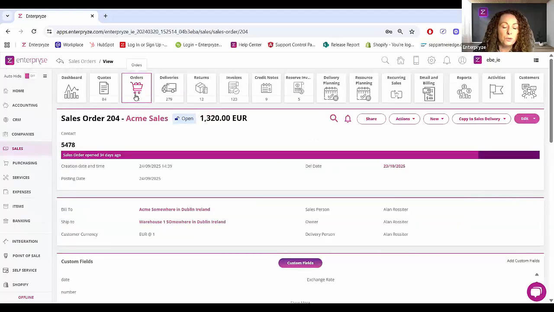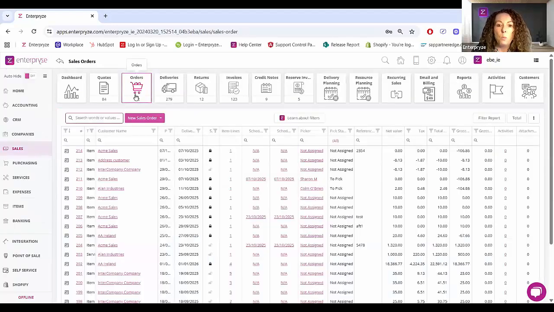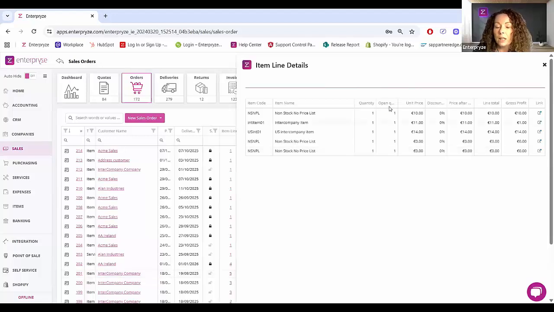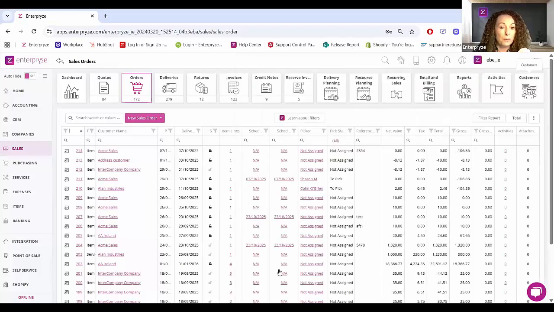So just to go back to the orders tab itself, what we've added in here around the line details is if there's any open quantity. So for example, where you've part delivered on a sales order, you can see the open quantity still available against that sales order directly here from the line details. So again, accessing information faster by just simply clicking on the line details to access the WISE panel without actually having to drill directly into the sales order itself.